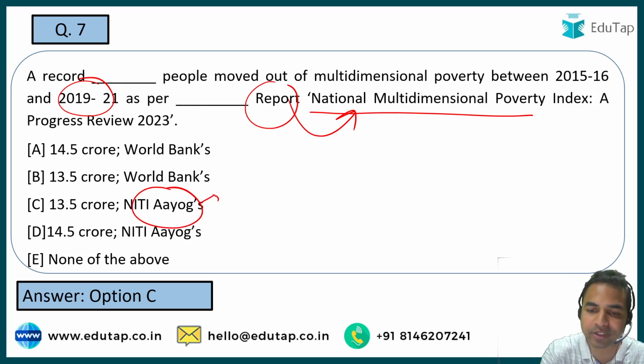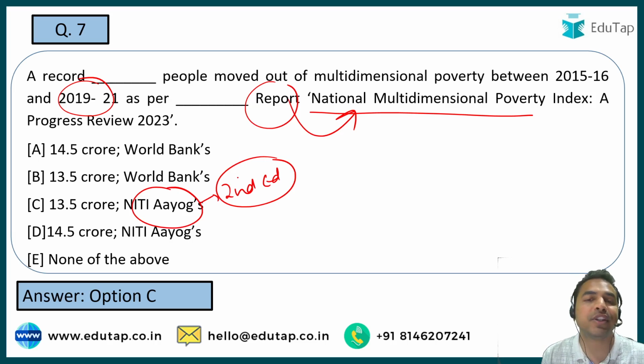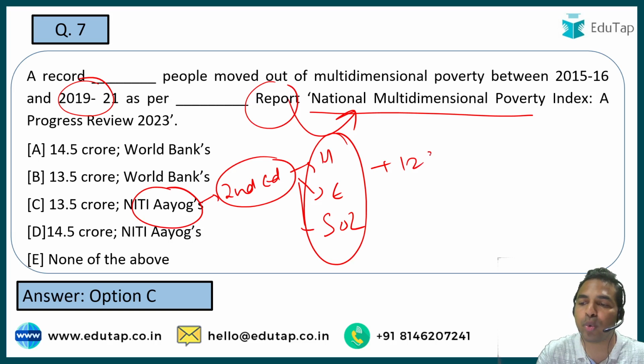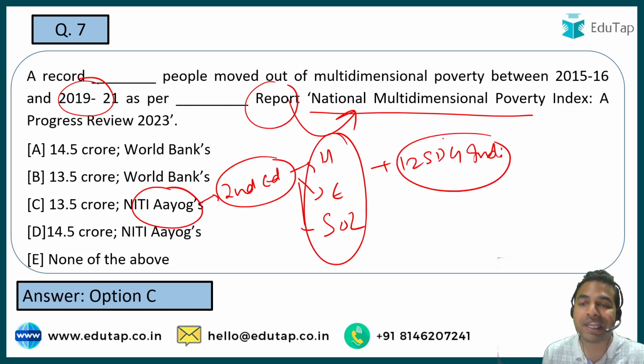Let me tell you guys, this was the second edition of this particular index, which measures the deprivations across three equally weighted dimensions. What exactly are these three dimensions? These are health, education and the standard of living. Okay, so these are the three dimensions, and guys, they also include the 12 Sustainable Development Goals aligned indicators as well, across which the states are basically being assessed.